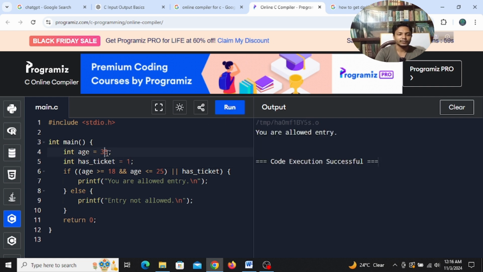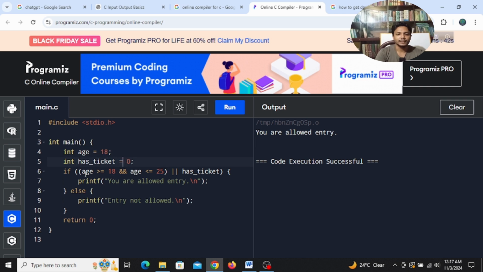If you give 18 here, you're allowed entry, right? It doesn't matter if you have a ticket. This means we don't have a ticket, but our age is 18.